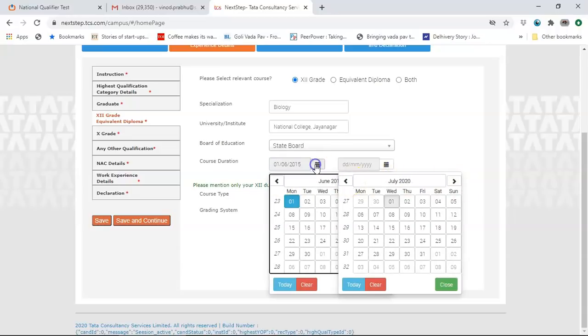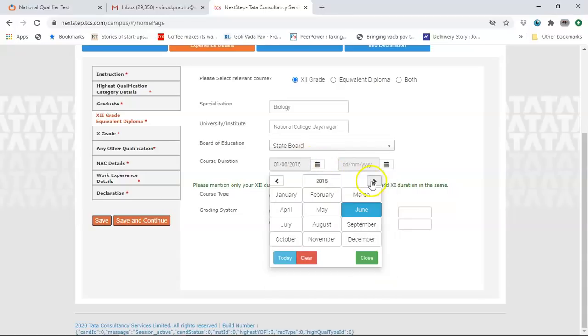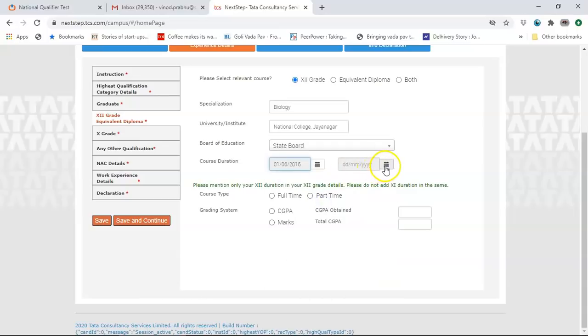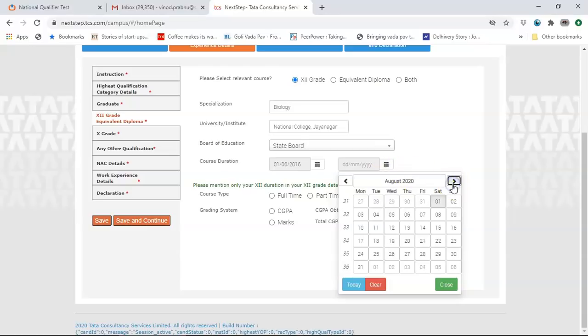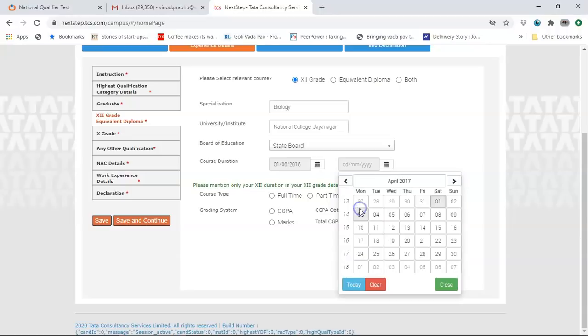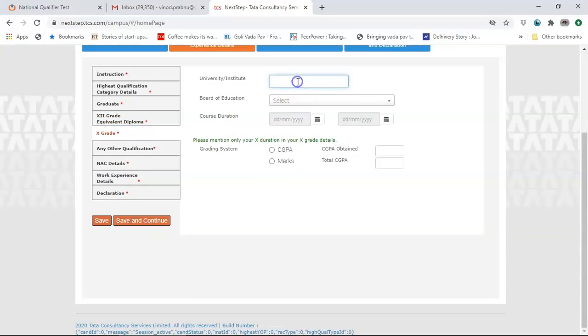Course duration, so this is from 16 rather, give me a minute, this is only for 12th, so this will be 2016. Okay, so select 2016. This is only for 12th, right? So 16 to 17 will be your 12th most likely. So enter this, it should be 17. You finished it on April 1st, 2017. And this is full time. And then if you have marks, you enter marks. If it is CGPA. If it is marks in 12th, if you have scored on 600, if you have scored 520, please enter that here. Save and continue.